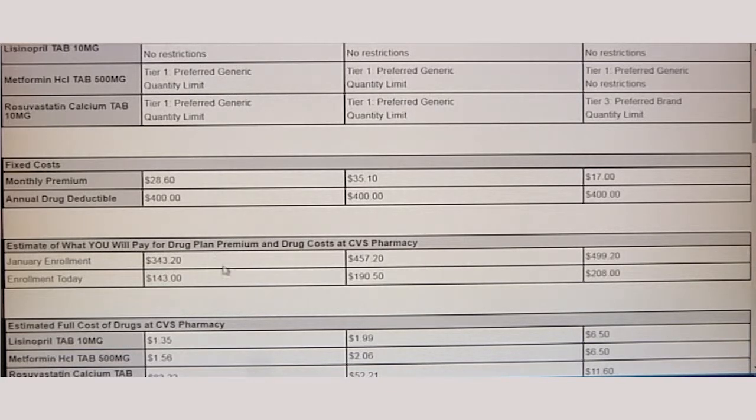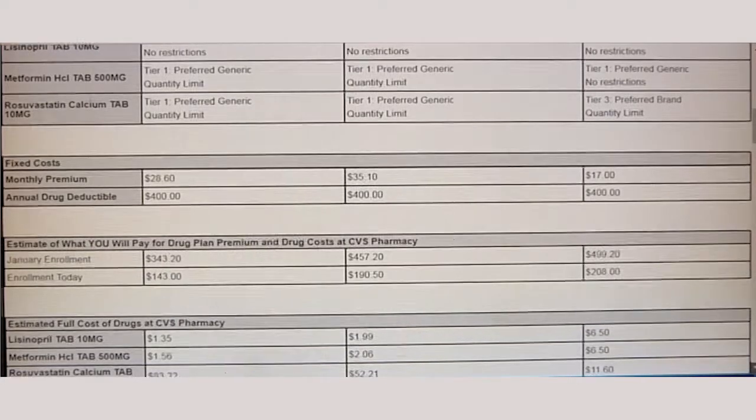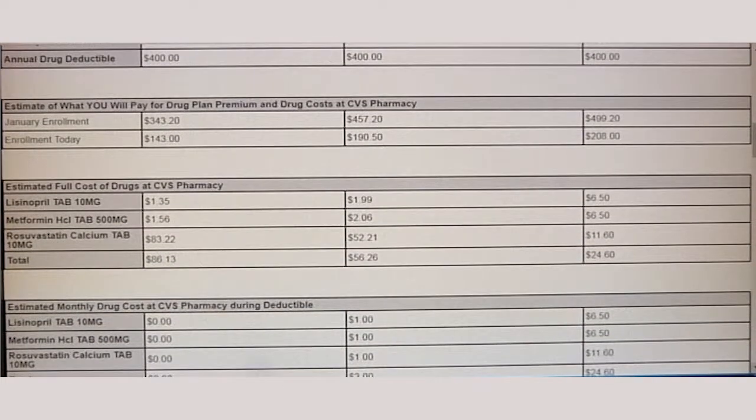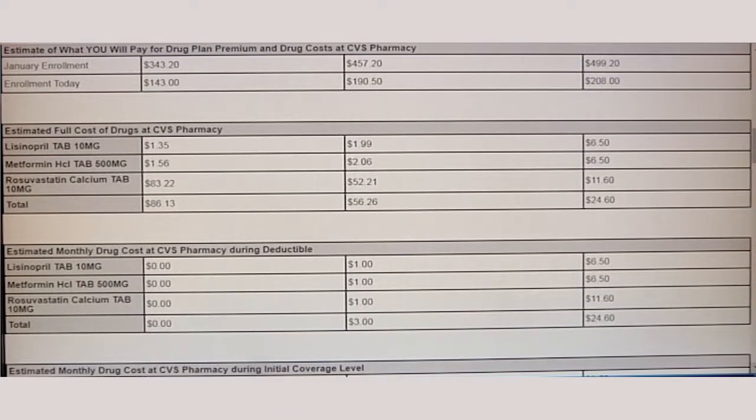And as far as if you would enroll in the plan today, you would only have $143 of costs throughout the end of the year, compared to, I believe the lowest was $603 with the brand name. So the generics usually do cost less overall.